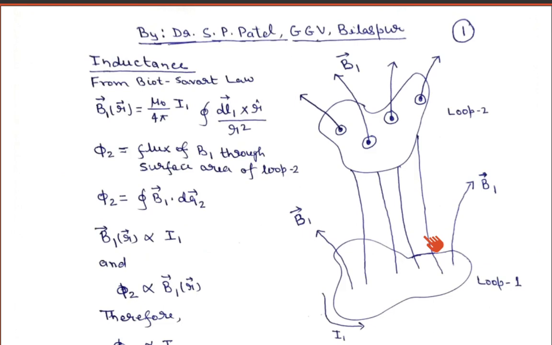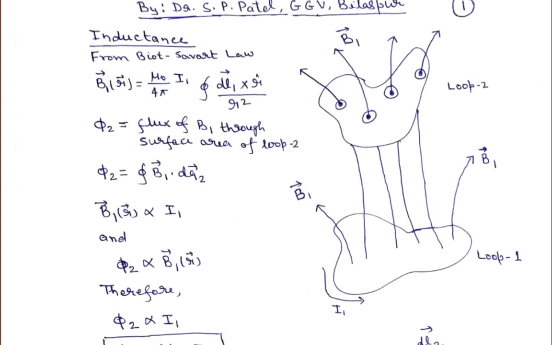Now in the first case, what we have done is allow current I1 to flow in loop 1, and this generates the magnetic field B1. We have measured the number of magnetic field lines of B1 passing through loop 2, and we called this the flux of B1 through surface 2. We have seen that this flux phi 2 is proportional to I1, and we have defined the mutual inductance M21.